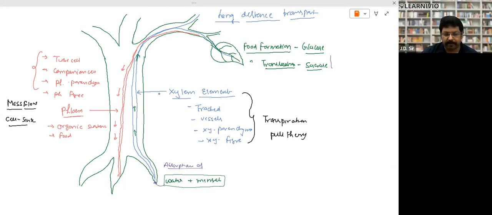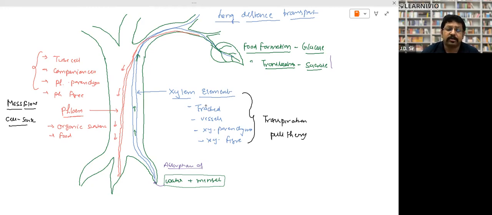So let's discuss one by one. The root has the responsibility to absorb water. After the absorption, it is transported to the leaves. There is a certain kind of pipeline, called xylem elements. So xylem elements are the pipeline. They transport water from the root to the leaves, and xylem is a type of tissue. These xylem tissues are made up of tracheids, vessels, xylem parenchyma, and xylem fiber. So there are four kinds of cells which transport this water from the root, right?